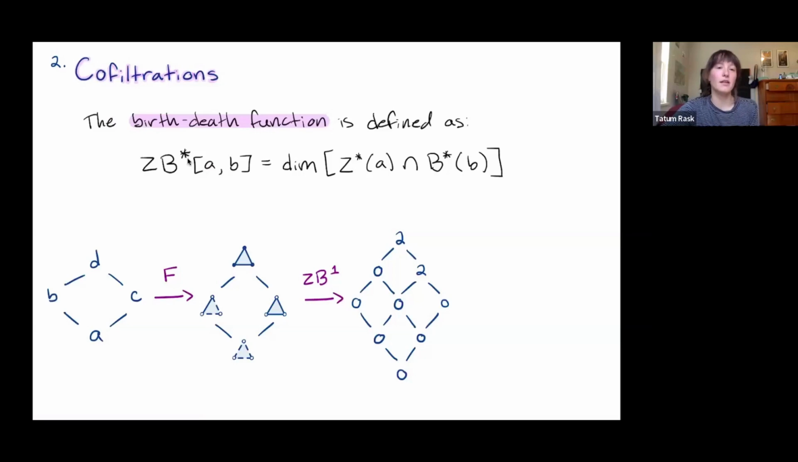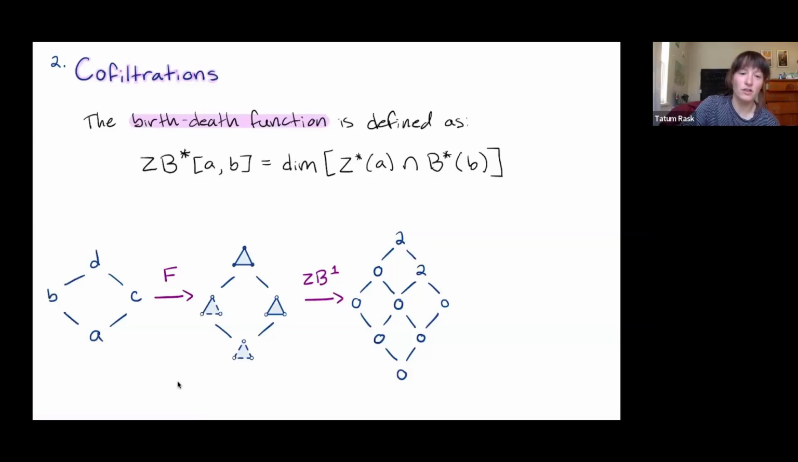Here we are computing the birth-death function using cocycles and coboundaries. So our birth-death space now is going to be our cocycles at A intersect our coboundaries at B. And then our birth-death function is just going to assign to an interval AB the dimension of that birth-death space. So again, here's one example.